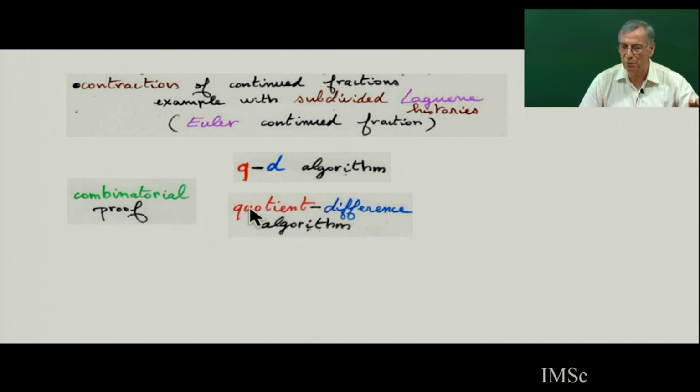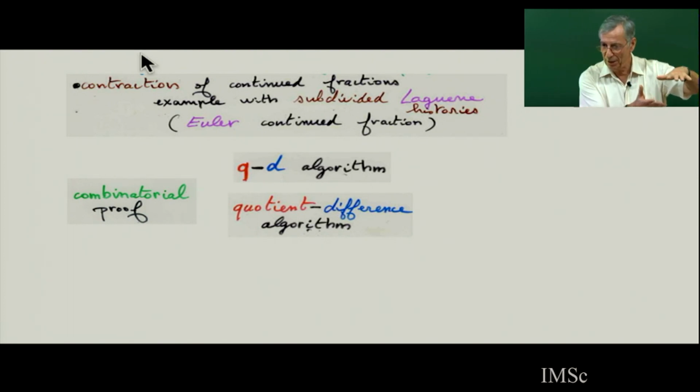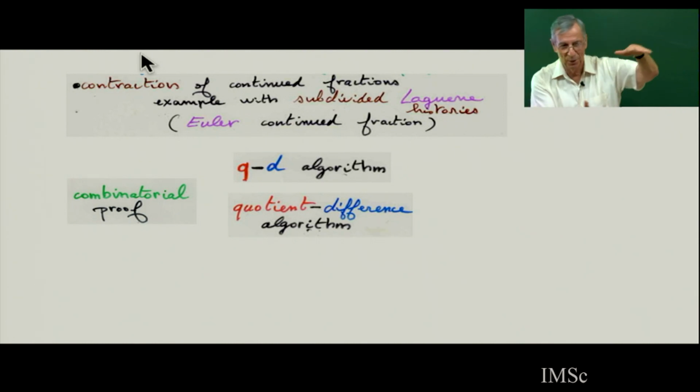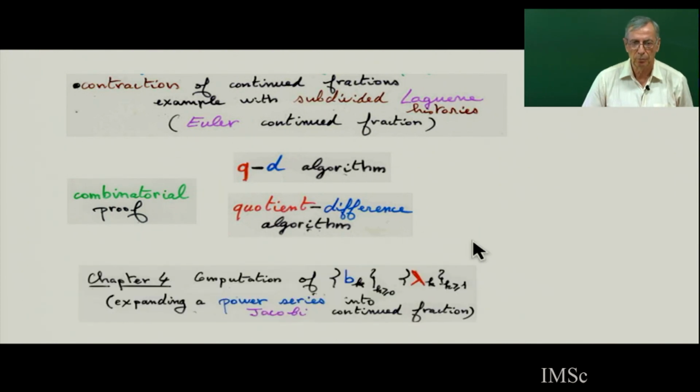I will give a combinatorial proof in the class of how it works, using the contraction of continued fractions explained with paths. We go from a Dyck path to a Motzkin path. If we go from Stieltjes contraction to Jacobi contraction, we will see the Dyck path can be compressed, and then you get a Motzkin path bijectively, and this can be used to prove the QD algorithm.